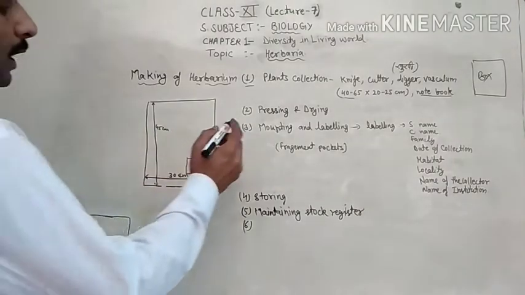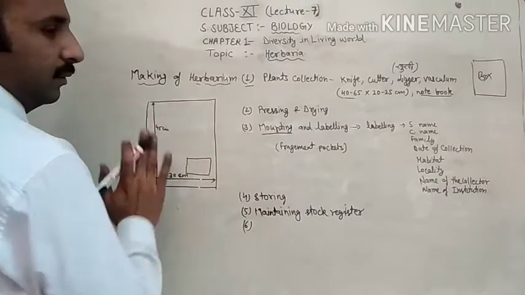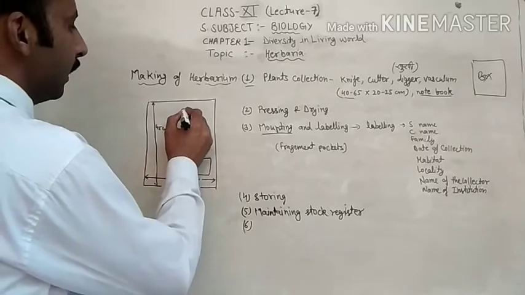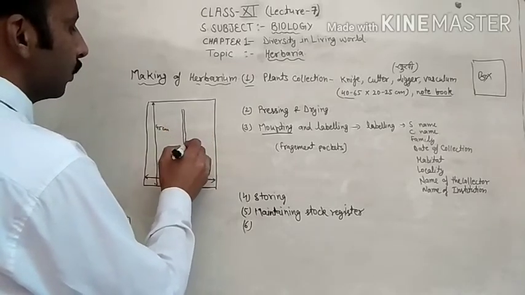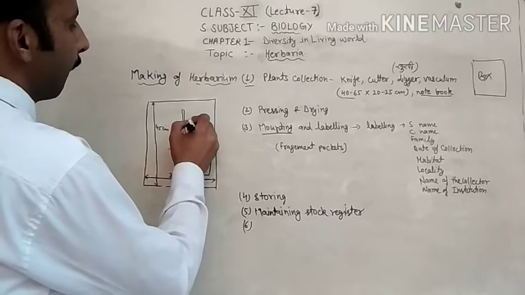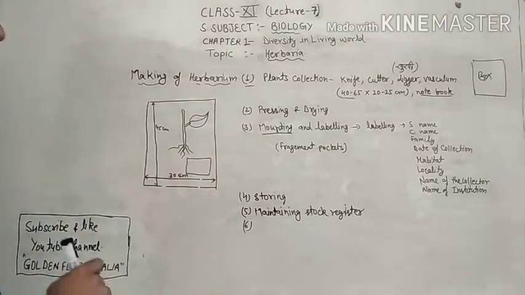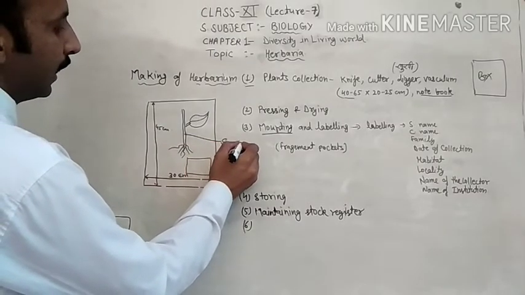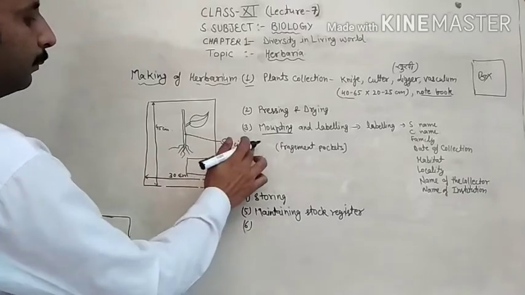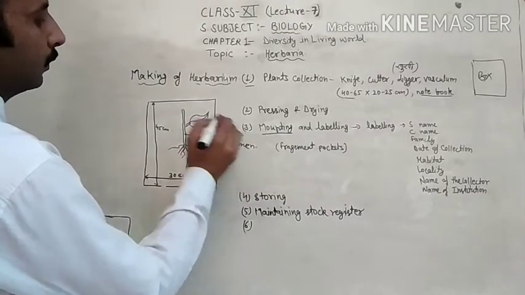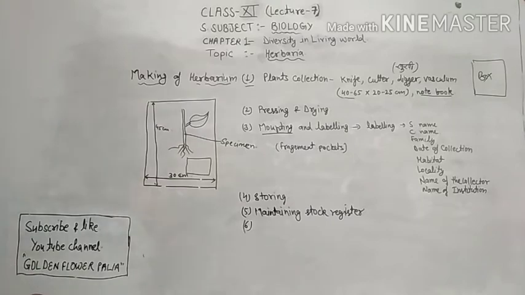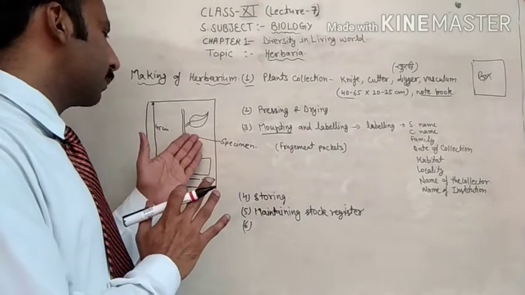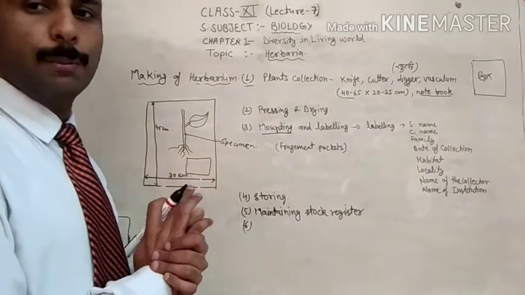What is meant by mounting? Mounting means pasting. You have to mount your specimen. For example, your plant is like this. So this is the roots, for example. This is your specimen or collection of plant which you have collected from the ground or your visiting areas. So this is called the herbarium sheet. The pasting of the specimen on the herbarium sheet is called mounting.